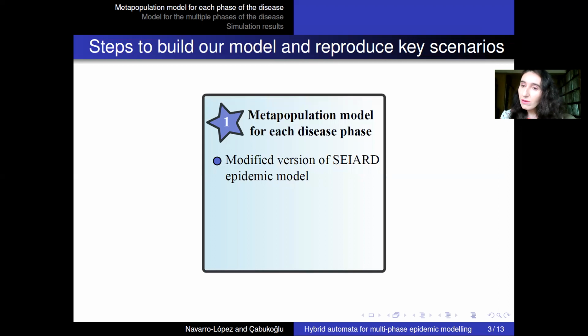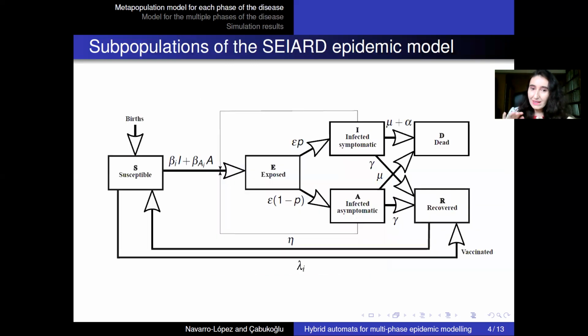Okay, let's go for the first stage of our modeling process. That is having the model for each phase of the disease. So first of all, we need to consider the basic populations in our model. So we consider these populations, and you can see in the figure.